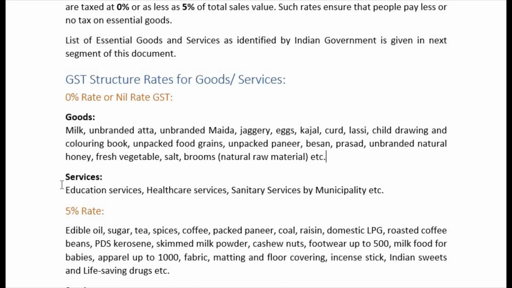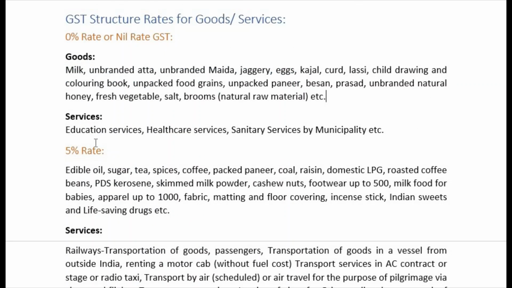These are the goods. And then services: education services, healthcare services, sanitary services by municipality, etc. See, one thing you will observe here is that we are using the word etc. It means this list is not exhaustive. This is a very big list of goods. There is a big list of services as well in all those rate structures, but I have considered very few so that you will get an idea. The full list you will get on the official website. I have given it here, I will show you later.